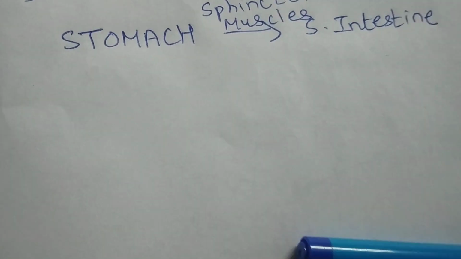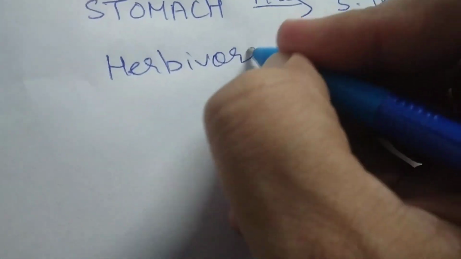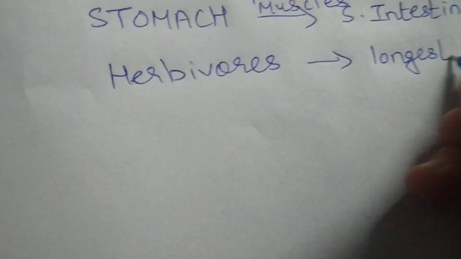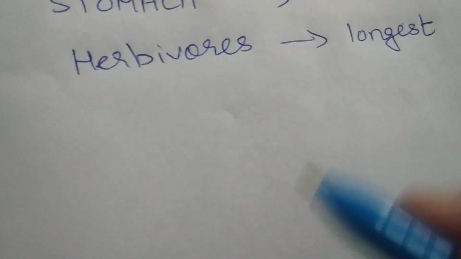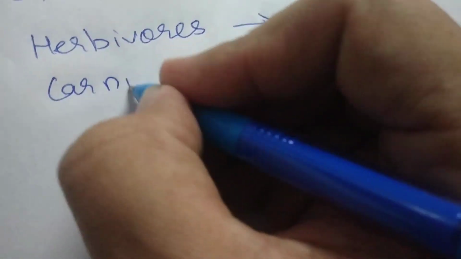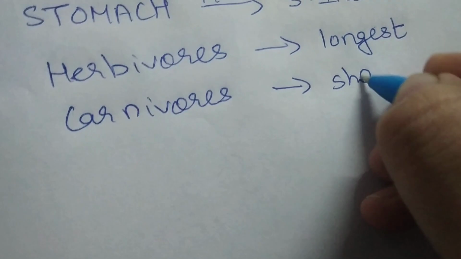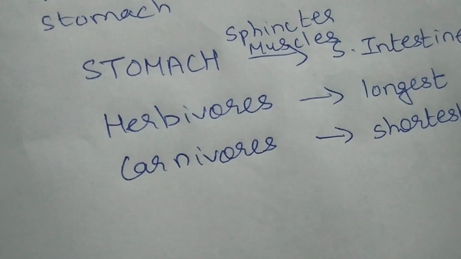In herbivorous animals, small intestine is longest. Herbivorous animals में small intestine सबसे longest होता है. The reason is they eat grass, and grass contains cellulose. Cellulose is difficult to digest. That's why herbivorous animals have the longest small intestine. On the other hand, carnivorous animals have the shortest small intestine, because they eat meat and meat is easy to